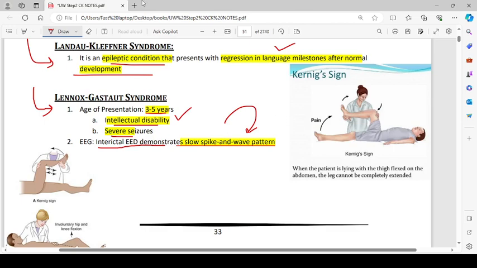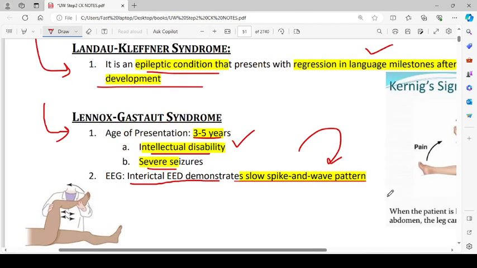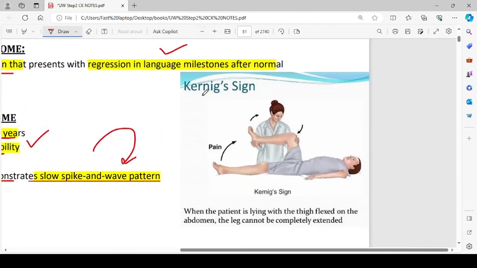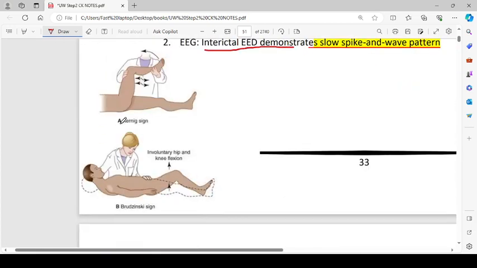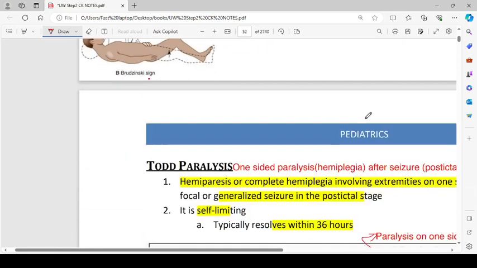So they have depicted the Kernig sign over here. The Kernig sign is the one with the knee extension. You try to extend the knee, and when the patient is lying with the thigh flexed on the abdomen, the leg cannot be completely extended. And this is the Kernig sign. Well, this one is involuntary neck flexion and knee flexion. This is the Brudzinski sign.